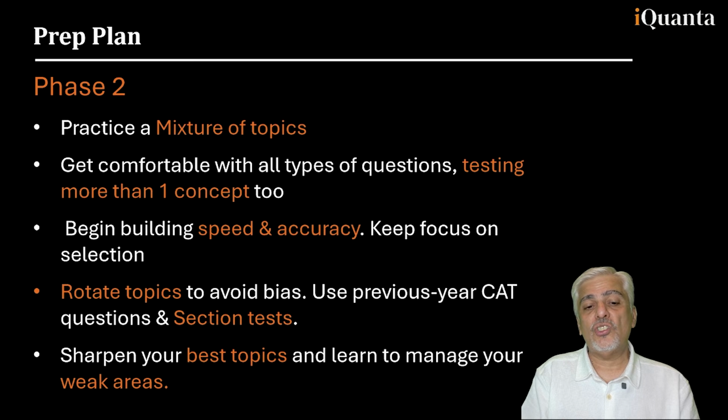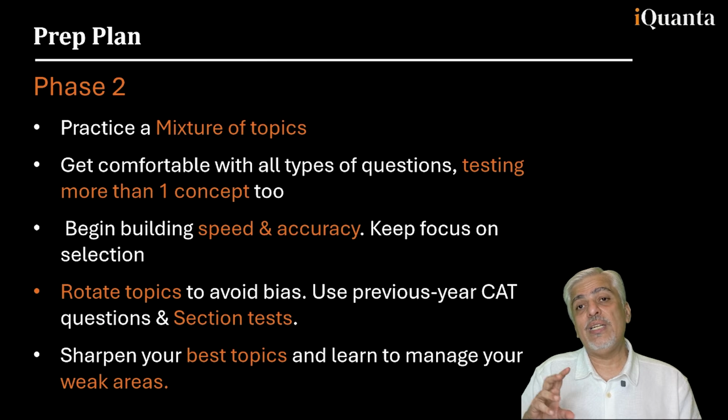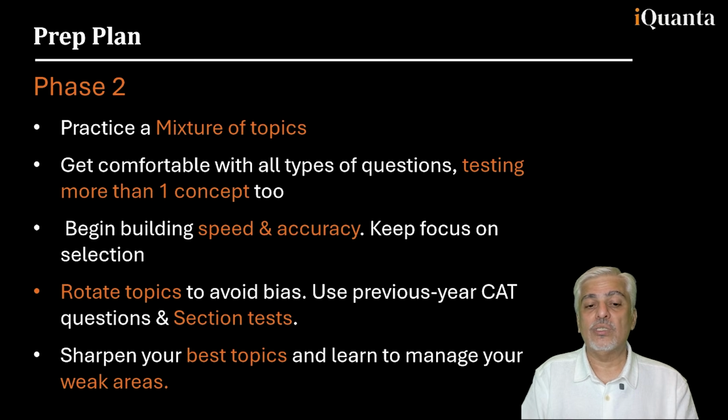So practice a mixture of topics. Don't practice only one topic. That is where you start using sectional tests. You start using a test of each module, not chapter-wise tests, but module-wise tests. That becomes very important, so that whoever is setting the test for you also checks whether you understood profit and loss, and whether you have been able to use alligations in that topic, something on those lines. Get comfortable with all question types, testing more than one concept too. Like time, speed, distance and geometry is a favorite combination. Are you comfortable using geometry within time, speed, distance and so on?